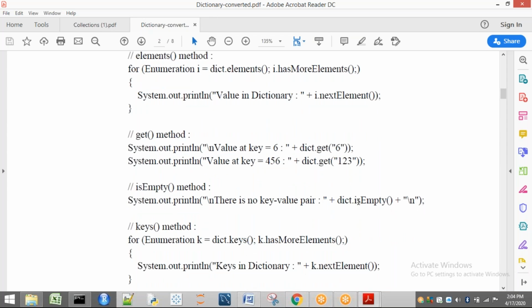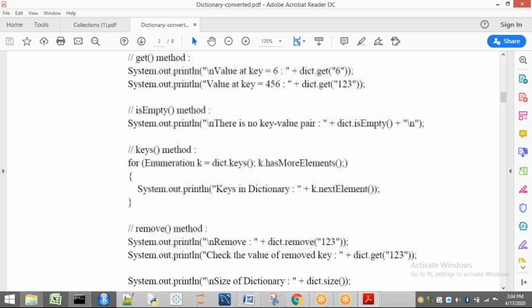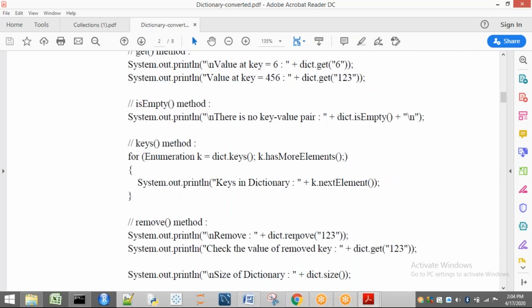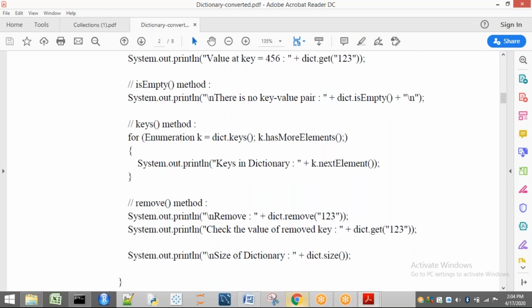Next, if I want to get only keys, I am going to use this iterator. Next, if I want to remove anything, I am going to use dict remove of key. Automatically, the entire key and value are going to be removed. Next, dict dot size. When I ask you about dict dot size, what are we going to get? We are going to get the size of your dictionary. So now I will execute this program, and if there are any doubts, once again I will repeat the explanation while executing the program. Okay.